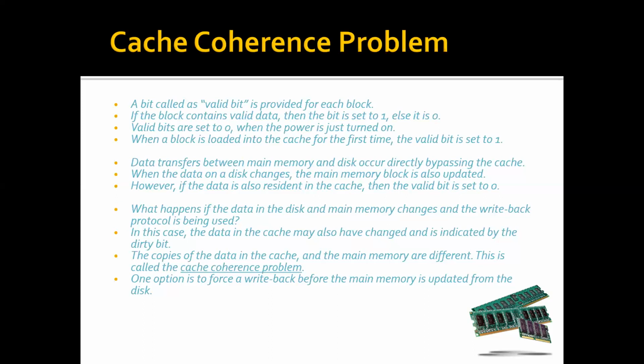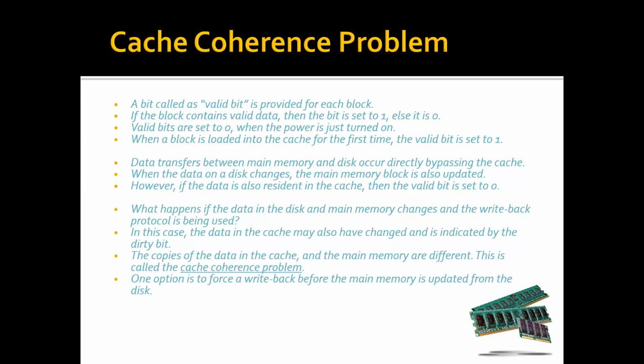Data transfers between main memory and disk occur directly, bypassing the cache. Sometimes the processor accesses the main memory. There is an entity called DMA, direct memory access, which can directly access the main memory itself. When the data on the disk changes, the main memory block is also updated at that time. However, if the data is also resident in the cache, then the valid bit is set to 0.